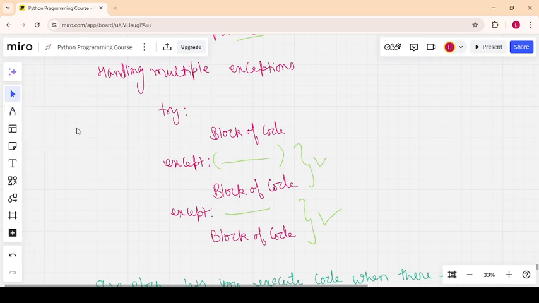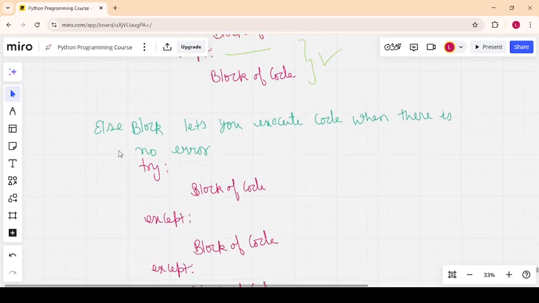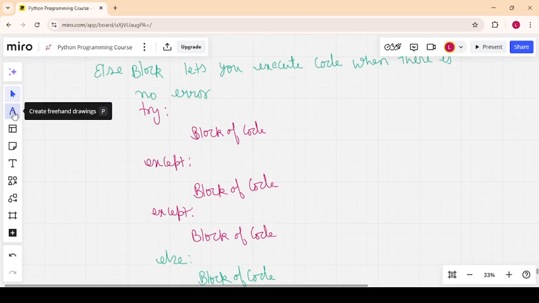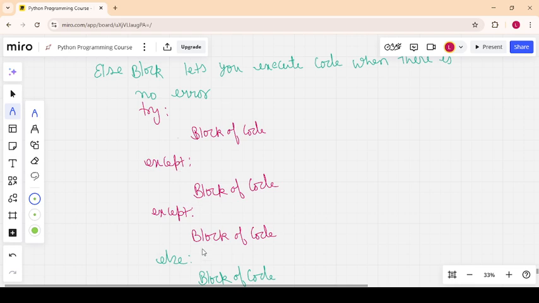Okay, so move to the next: the else block. I will show you here. You write a try and except, and you have except and else. The else block will only execute when there is no error. Suppose you write a block of code, and first the try block will test the block of code. If there is no error, it is good, so else will be executed. If there is an error, the except block will be executed.